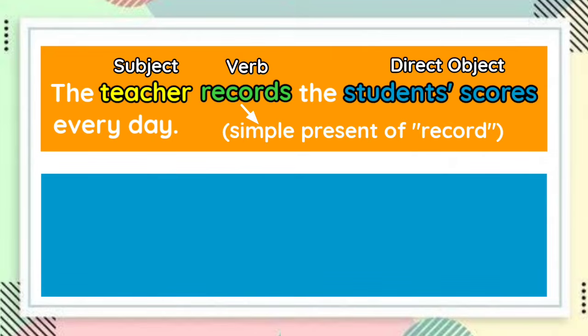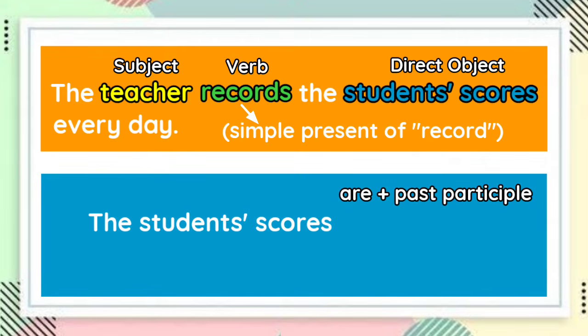It is the simple present tense of record. So, what should be the correct passive form of this sentence? The direct object, which is the student's course, should now be the focus here. So, let's put the student's course first. Then, let us have the verb. Since student's course is plural, we will use are. Then the past participle of the verb record, which is recorded.